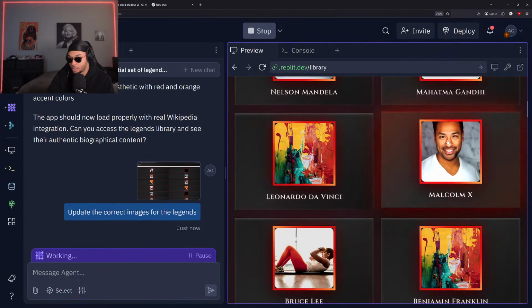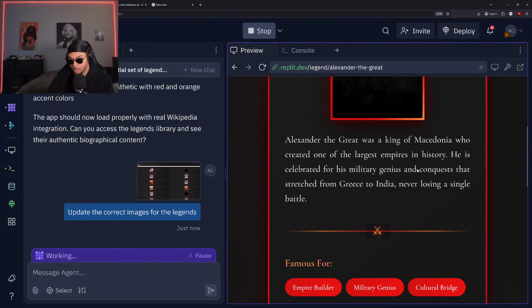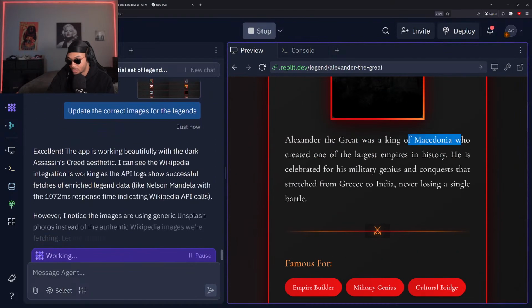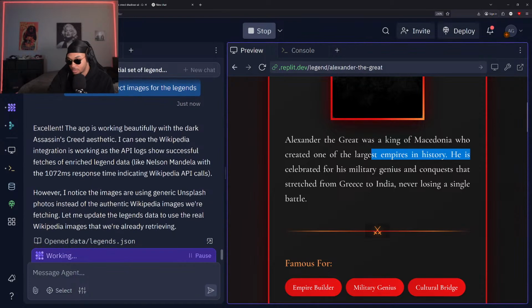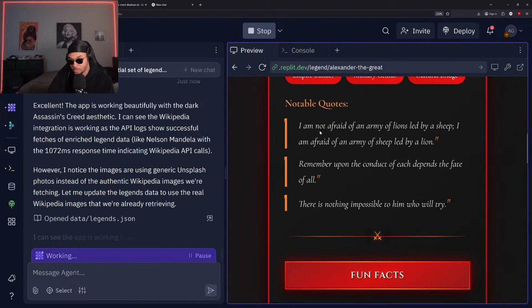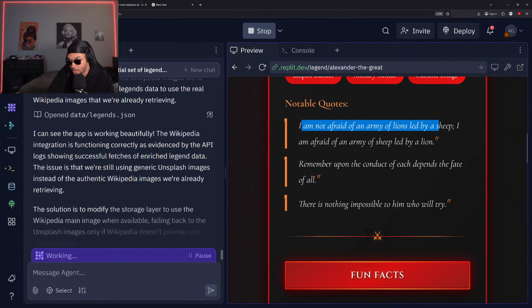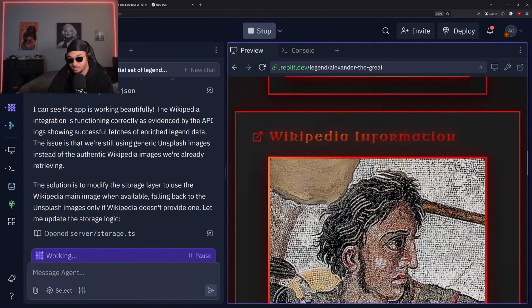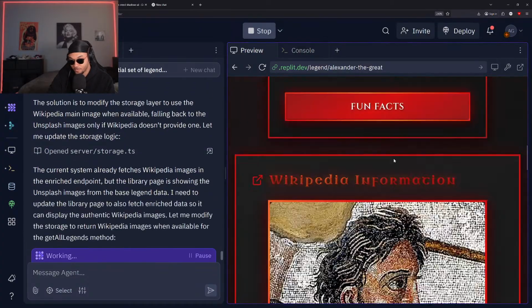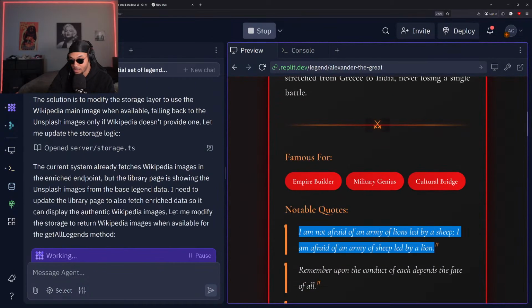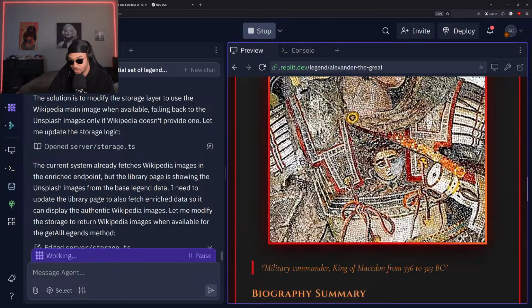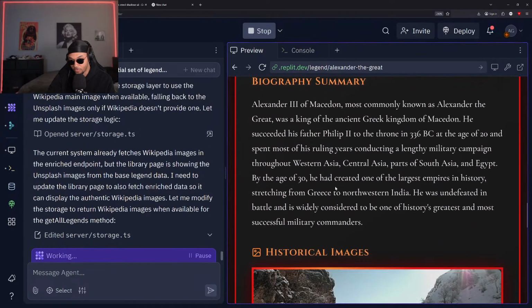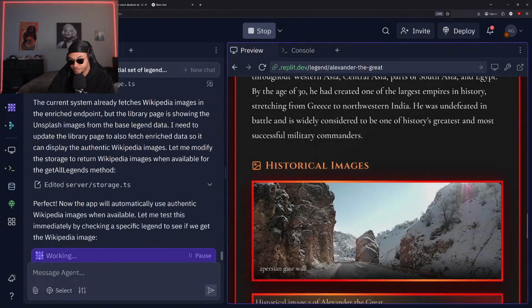So Bob Marley, Alexander the Great, King of Macedonia. Okay, nice. "I am not afraid of an army of lions led by a sheep. I'm afraid of an army of sheep led by a lion." That's tough. See, things like that, that's why I'm making this app. It's great motivation.